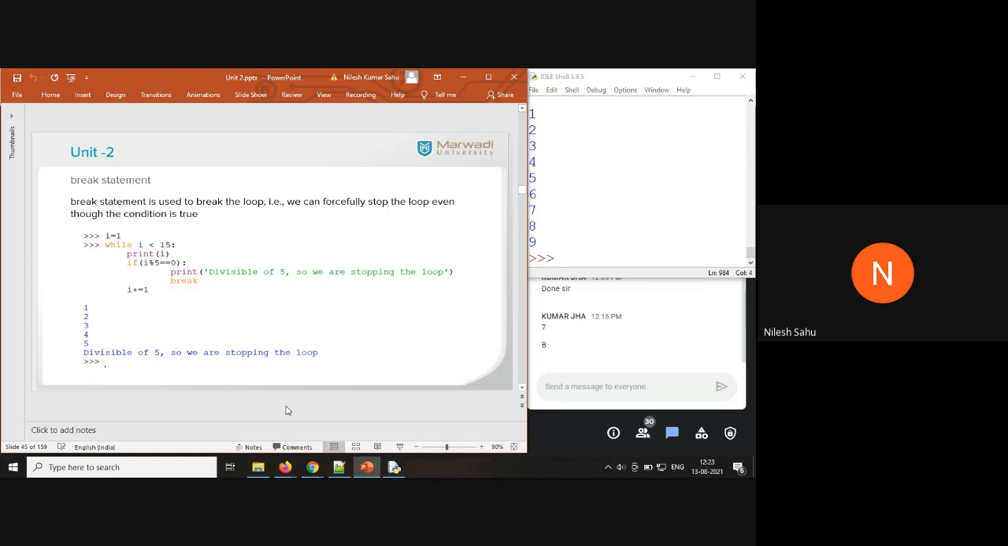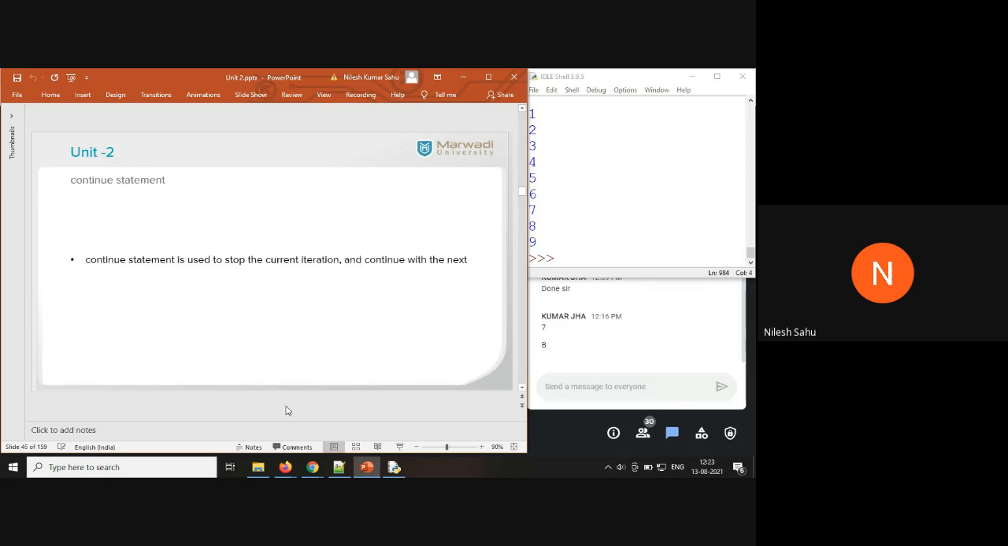You may get questions in the exam like what is the difference between the break statement and the continue statement, or explain the break and continue statements. In the case of the continue statement, it is used to stop just the current iteration and continue with the next. Whatever code is there is going to be skipped, and we go to the next iteration.